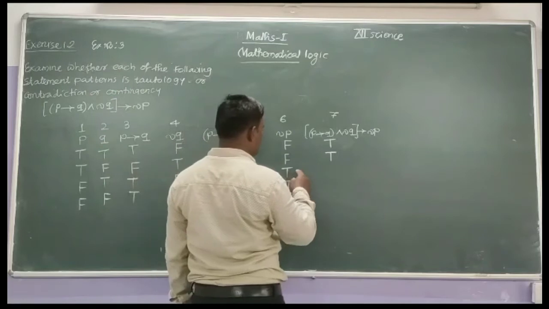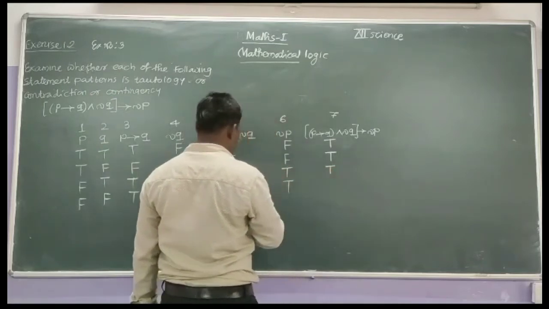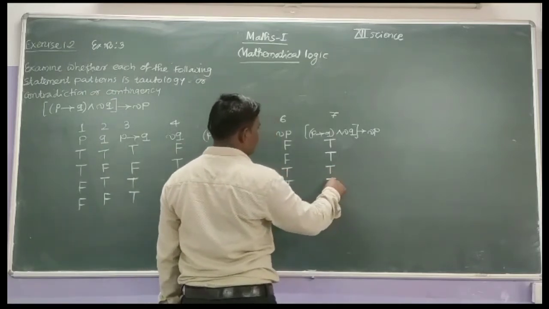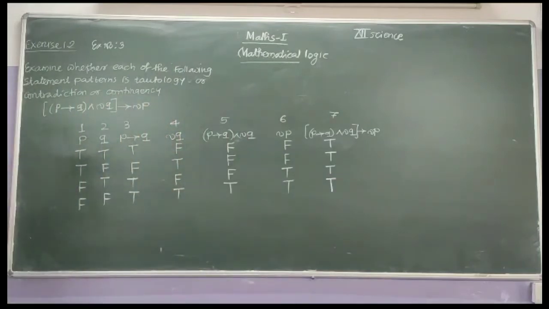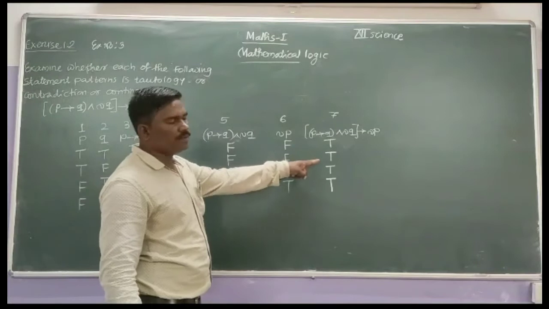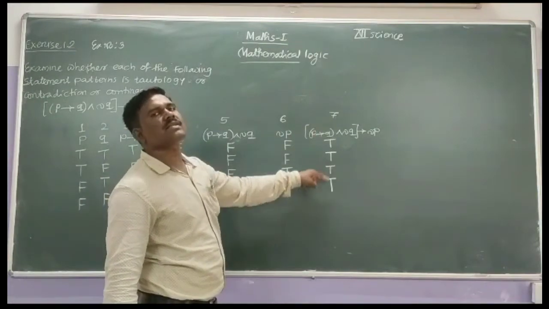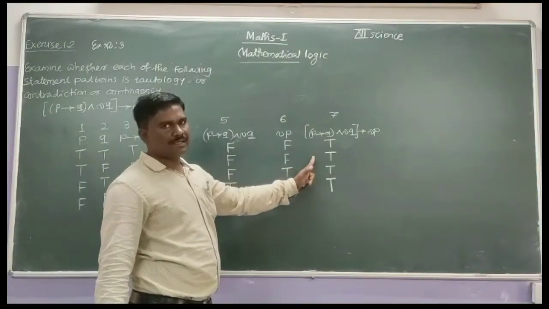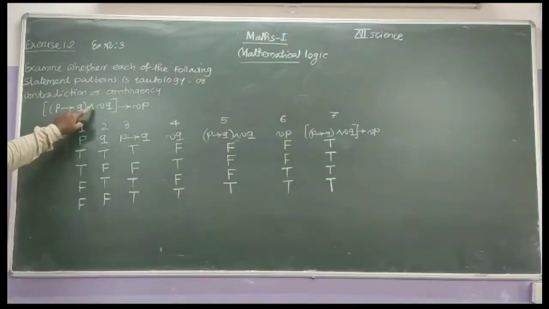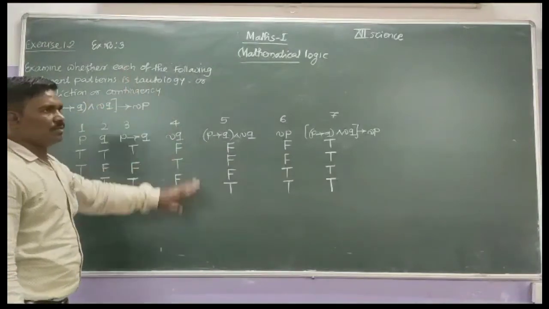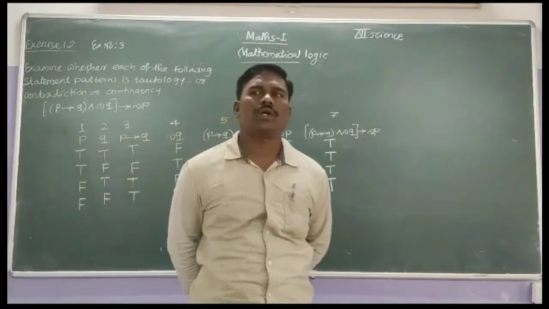False implies true, that is true. And true implies true, that is true. Observe here, the last entries of the truth table are true, true, true, true, and all are same, that is true. And hence here the given statement pattern (P implies Q conjunction negation of Q) bracket complete implies negation of P is tautology.